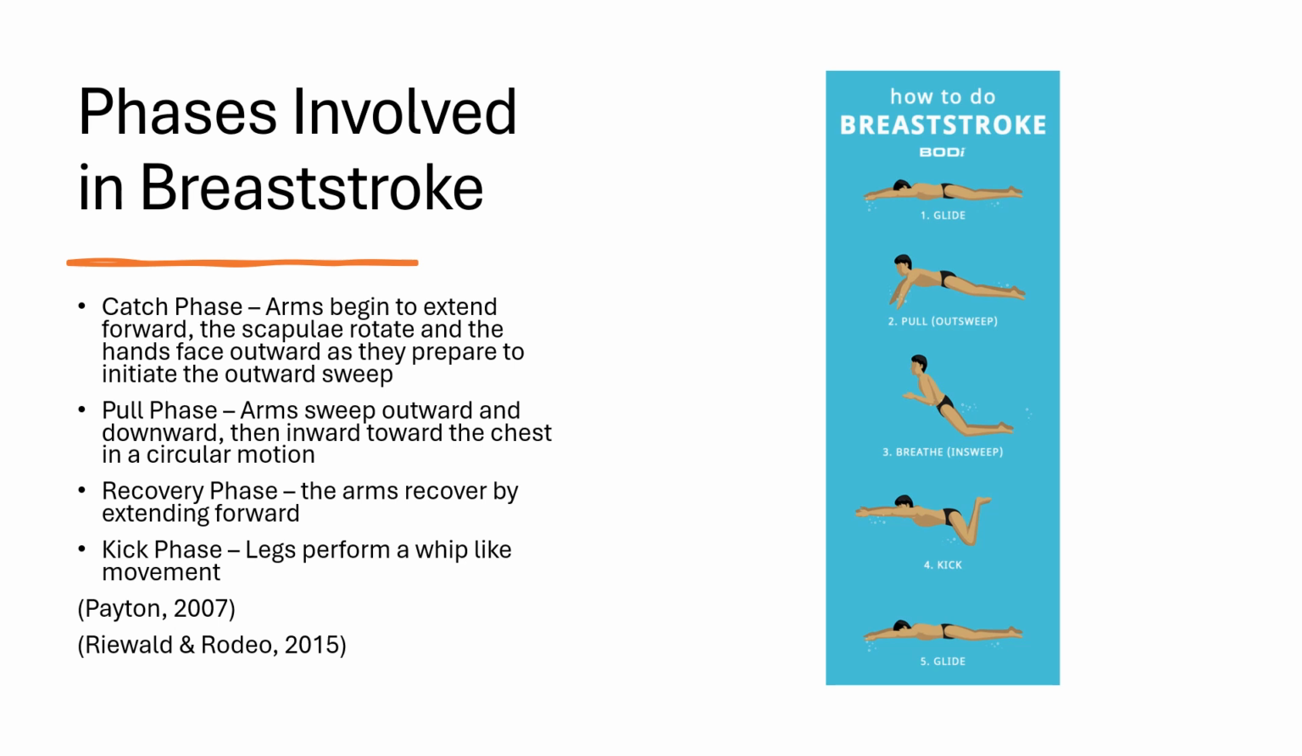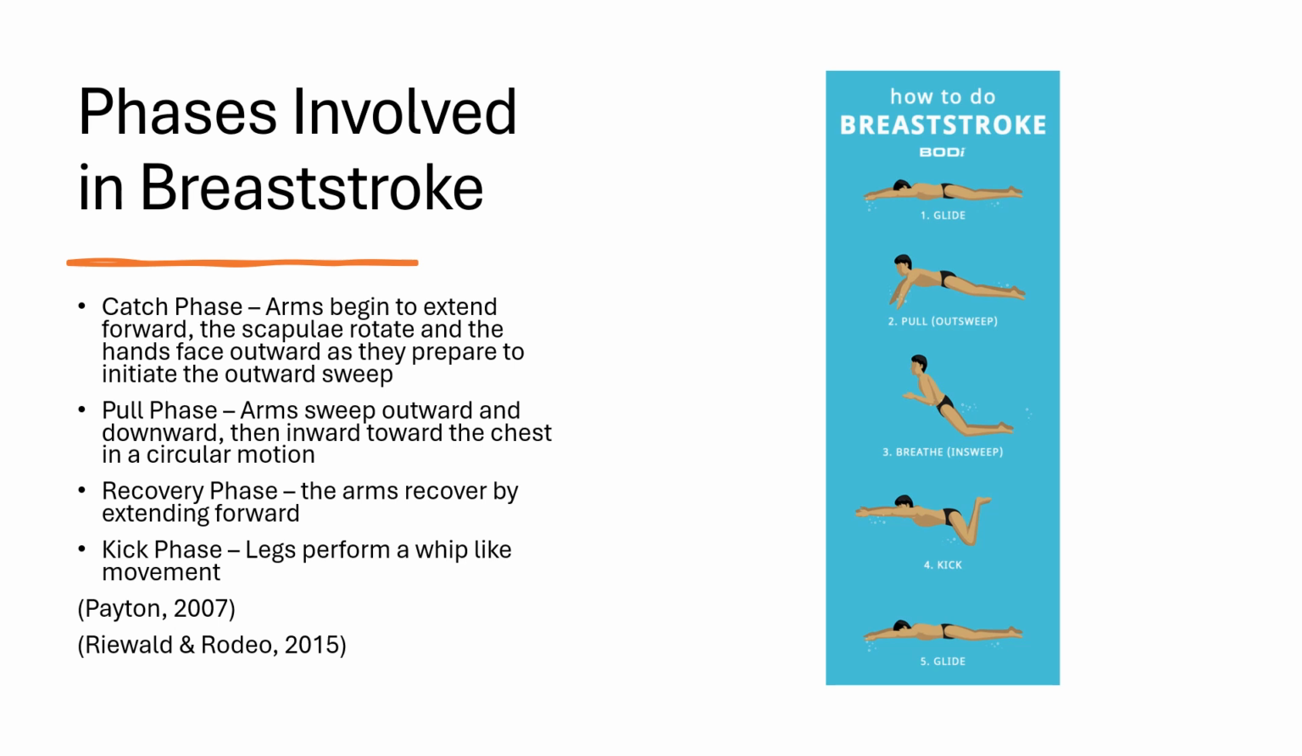The anatomical action of this phase is the arms begin to extend forward, the scapulae rotate, and the hands face outward as they prepare to initiate the outward sweep. The shoulder muscles, particularly the pectoralis major and latissimus dorsi, engage to stabilize the shoulder joint.